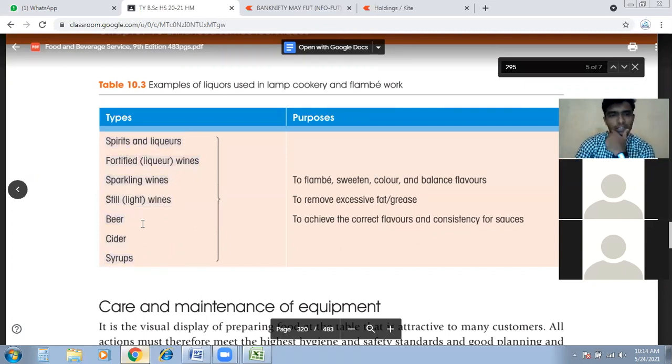So that's flammable. So why do we use these kinds of liquors? To create a sweet taste in the particular dish, to make a flambe effect. Second, to get a particular color. Another is to balance the flavor of the dish. They are also used to remove excessive fat from the dish, and to achieve the correct flavor and consistency for sauces.